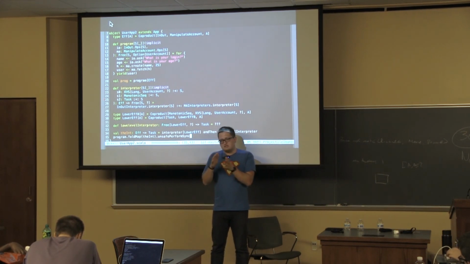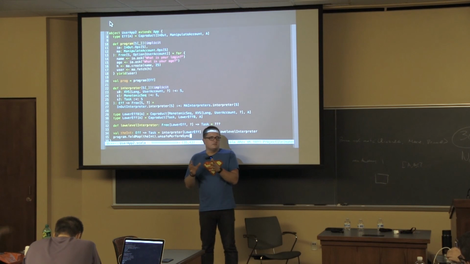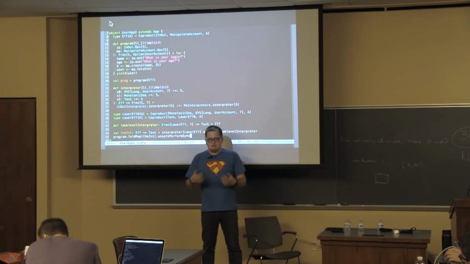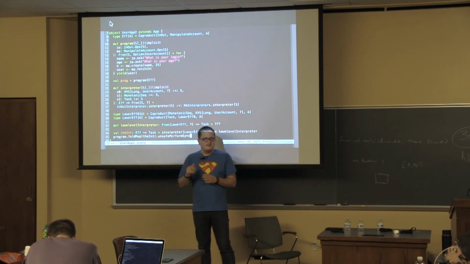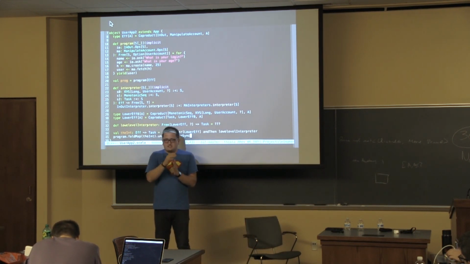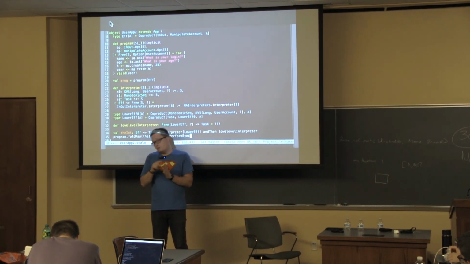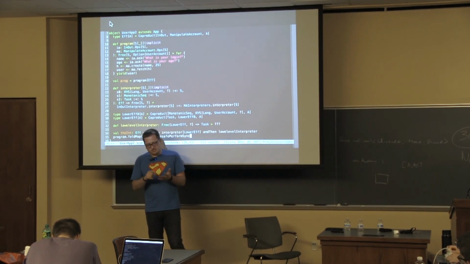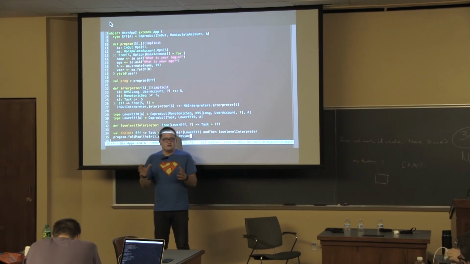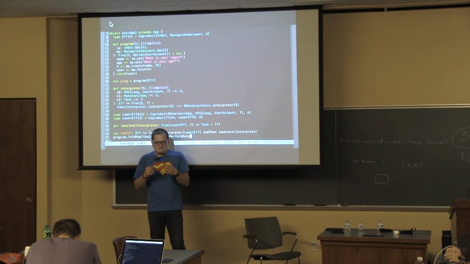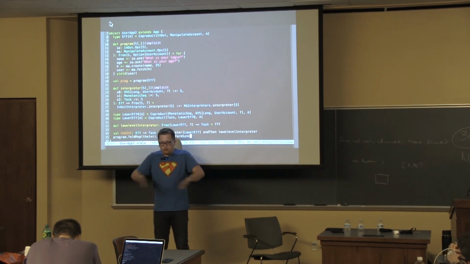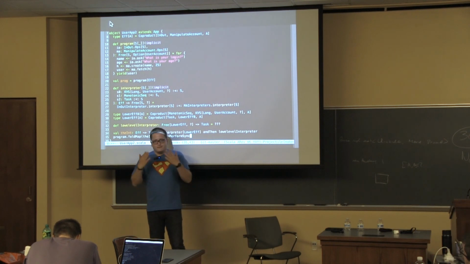Maybe the first level would be to call something called storage. Have an algebra storage with functionalities like fetch, list, and all that. And then you will reason what it means to put the user into a system in terms of that algebra. And then you will have another interpreter that will know that storage, for example, is maybe Cassandra, right? Putting stuff in Cassandra, or maybe Postgres, or maybe another system that you want. And now you have flexibility. You can change. It's sort of like a hexagonal architecture that people might be familiar with, but it's a whole new level of it. Full composability, full modularity for free.